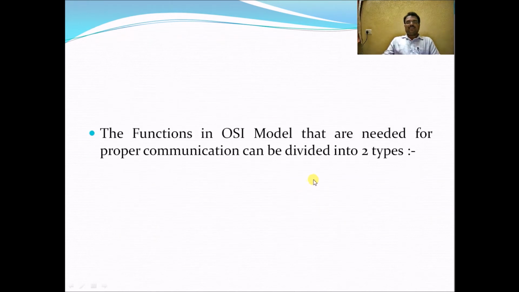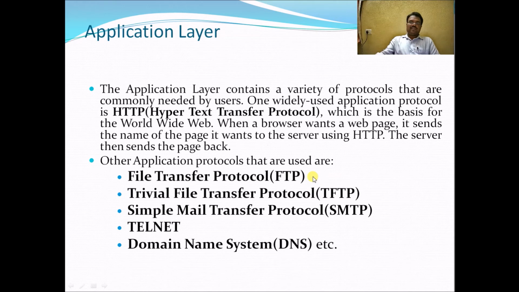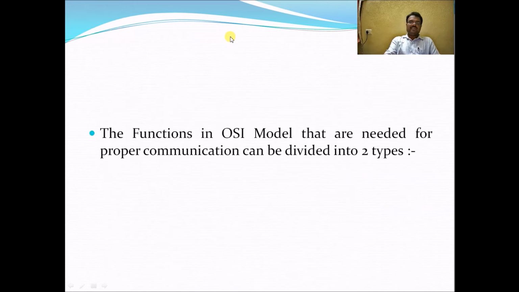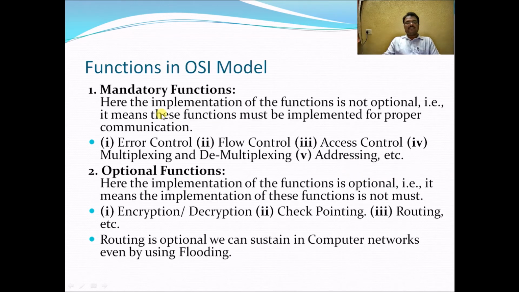The functions in the OSI model that are needed. So far we have discussed all 7 layers in the OSI reference model. Now we see the OSI model functions, what is needed for proper communication. These are divided into 2 types, mandatory functions and optional functions. So what are the mandatory functions in the OSI model?